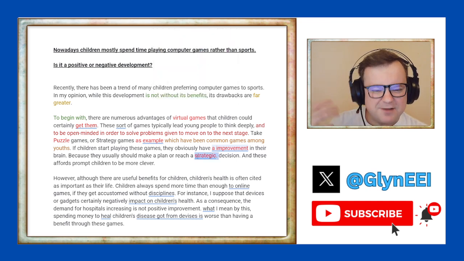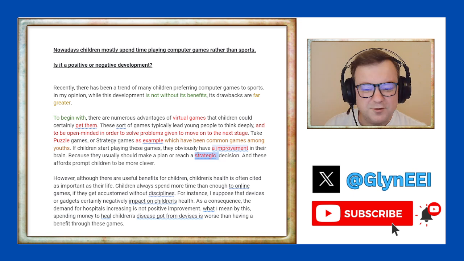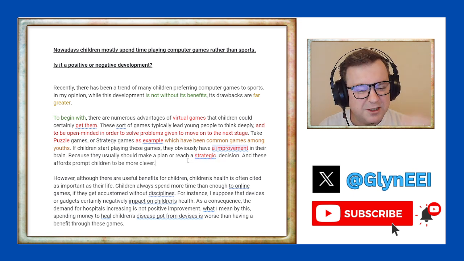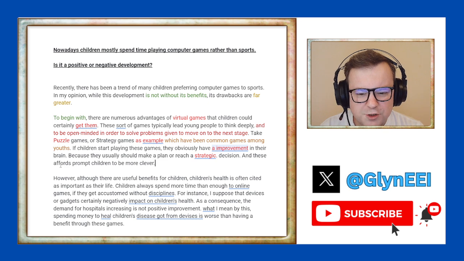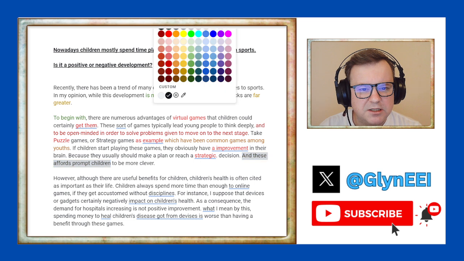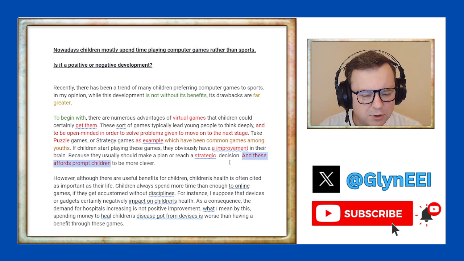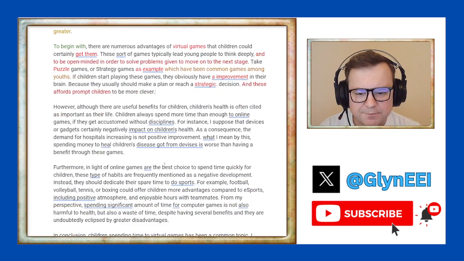Okay, so maybe instead of an improvement in their brain, maybe you could say that it helps to improve your strategizing skills instead of an improvement in your brain. And these affords prompt children to be more clever. First, that's not an academic argument that it necessarily makes them more clever. And secondly, and these affords prompt children. That is not an English sentence. Sorry. Makes no sense at all. And these affords prompt children. Sorry. No idea what you mean then.